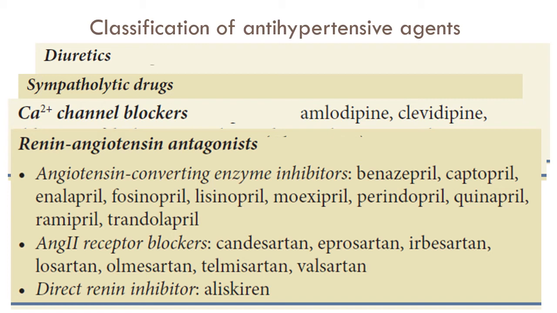The angiotensin 2 receptor blockers have an advantage that, apart from the advantages that ACE inhibitors have, these do not cause cough and angioedema because they do not affect the metabolism of bradykinin. The direct renin inhibitor like aliskiren is undergoing phase 3 trials, and it directly inhibits the activity of renin.